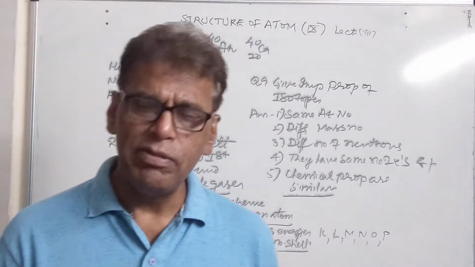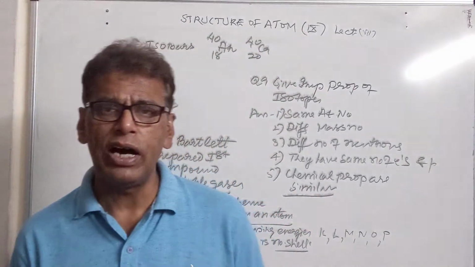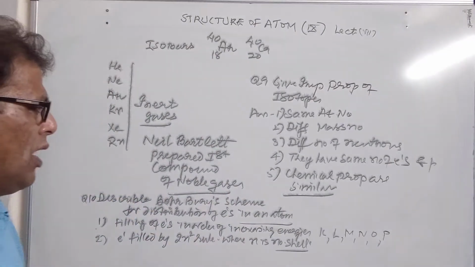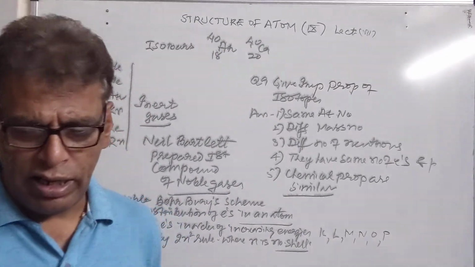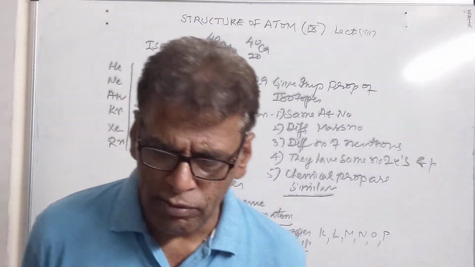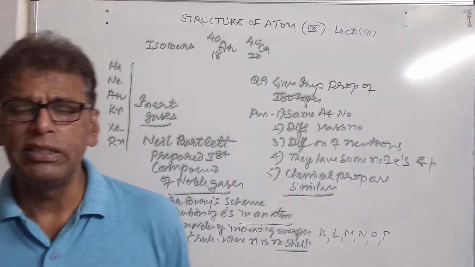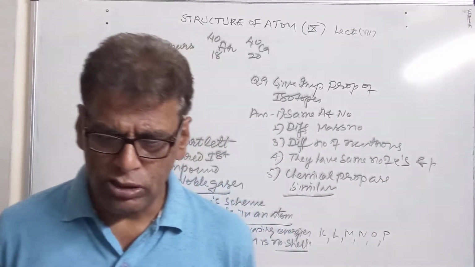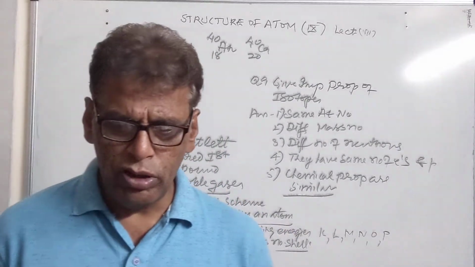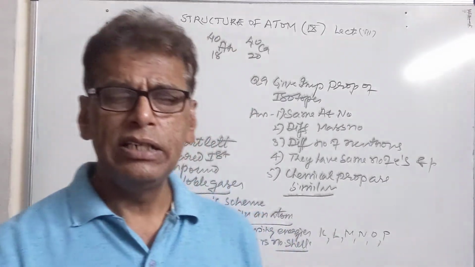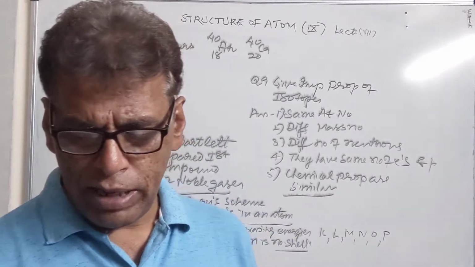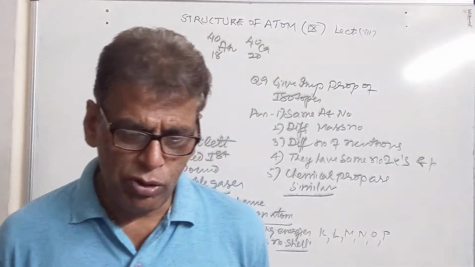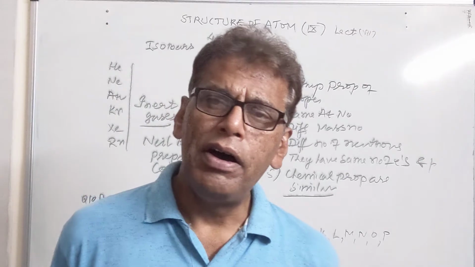Then we have the element: it is the purest form of a substance which can neither be decomposed into nor be built from simpler particles by ordinary physical or chemical means. Then what is an orbit? An orbit is a fixed circular path around the nucleus where electrons revolve. Then define nucleons. Nucleons are the species present in the nucleus. These species are neutrons and protons which are present in the atom.